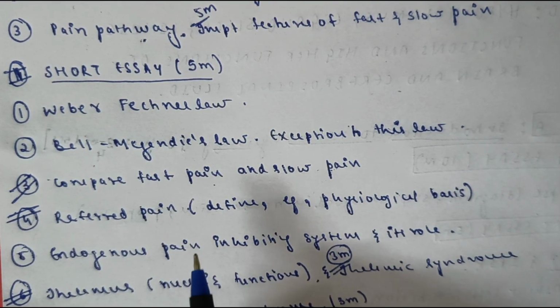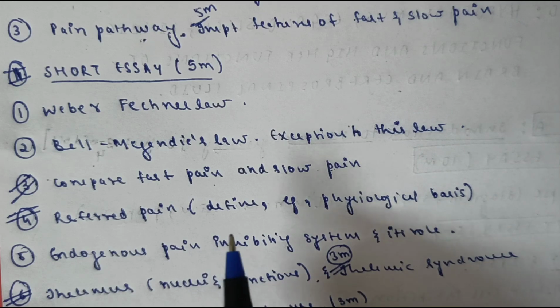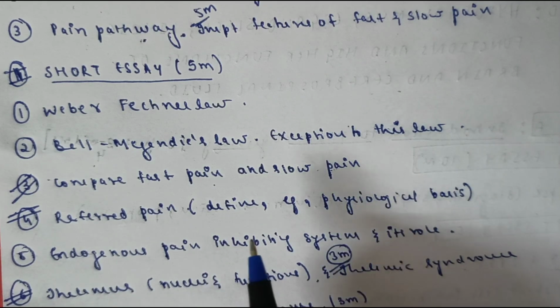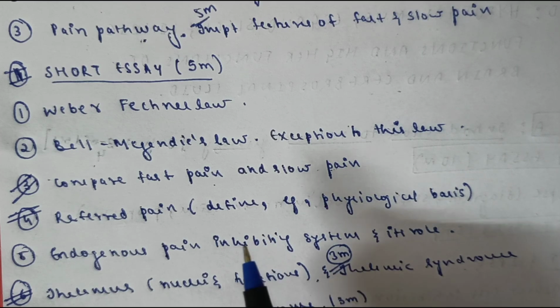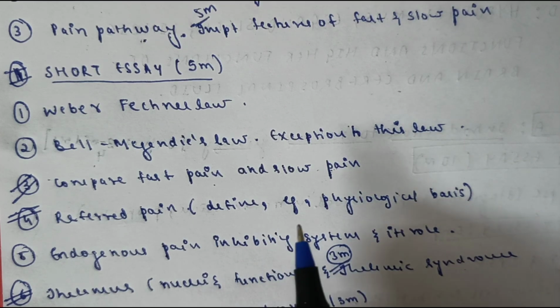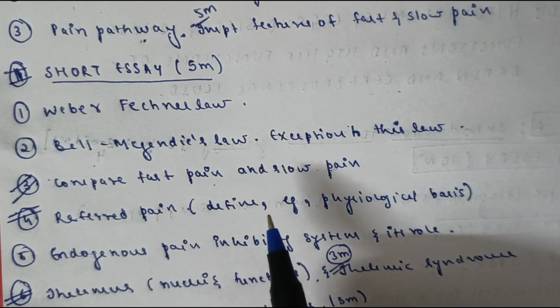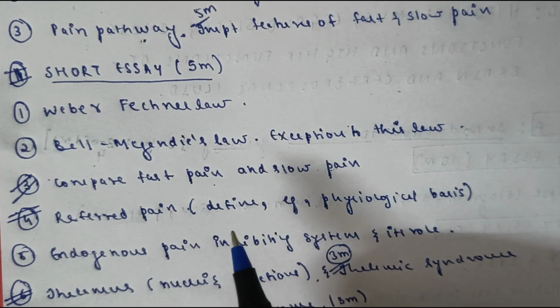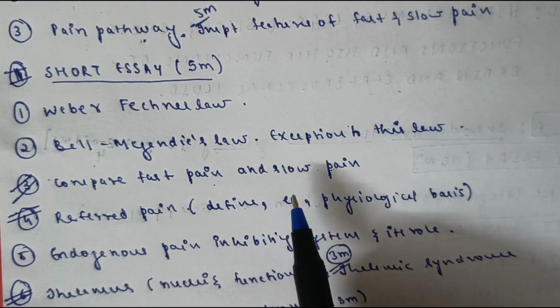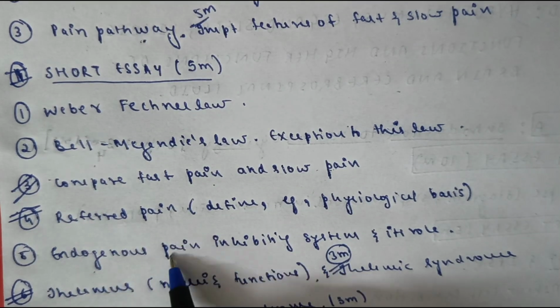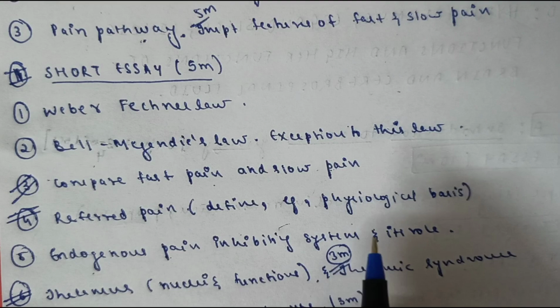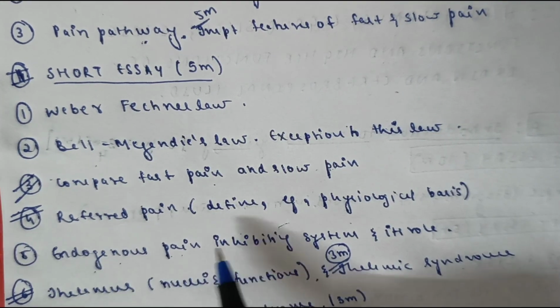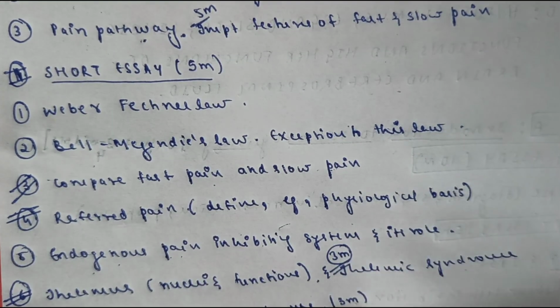Referred pain, very important. Okay, you have to define what is referred pain, give examples of referred pain, and the theories will be there, like the dermatomal theory. All these things come under this one. That is also very important. And the physiological basis of referred pain, very, very important. Then the endogenous pain inhibiting system and its role, it's a very important question.